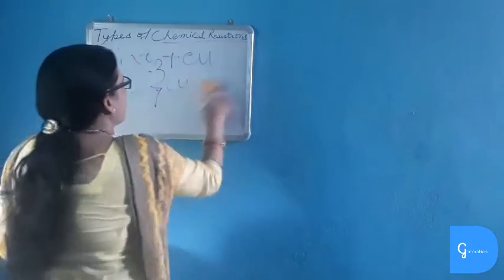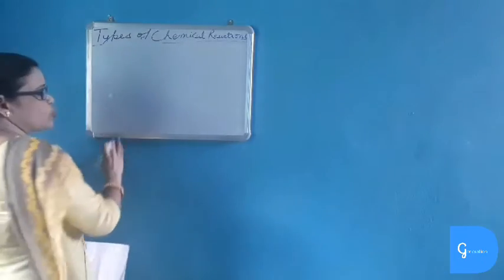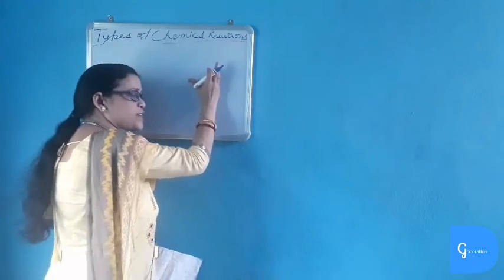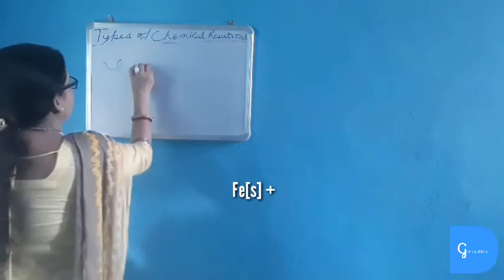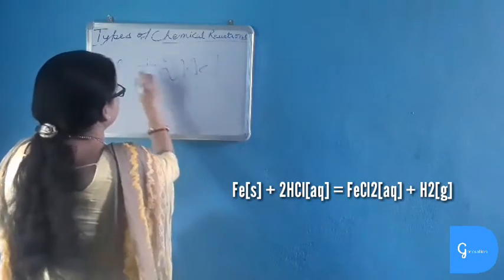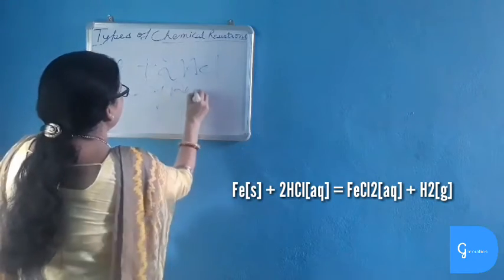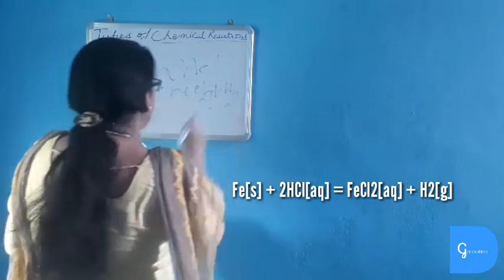Now displacement of hydrogen from acid and water. I have told you that the elements which are present above hydrogen can displace hydrogen from acid and water. Now take the example of iron. When iron reacts with acid, iron is more reactive than hydrogen. So it will displace hydrogen and form ferrous chloride, plus hydrogen gas will be liberated.